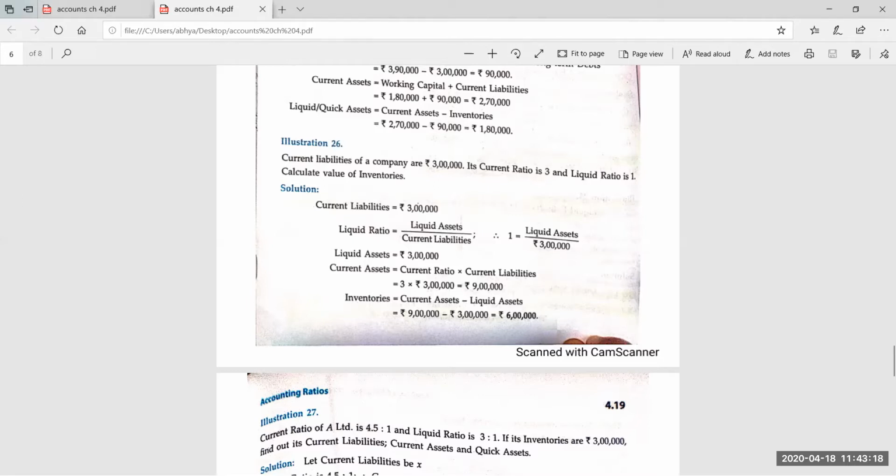And what is the difference of current asset and liquid asset? It is equal to inventory. So 4.5x minus 3x is equal to 3 lakh. So 1.5x is equal to 3 lakh.